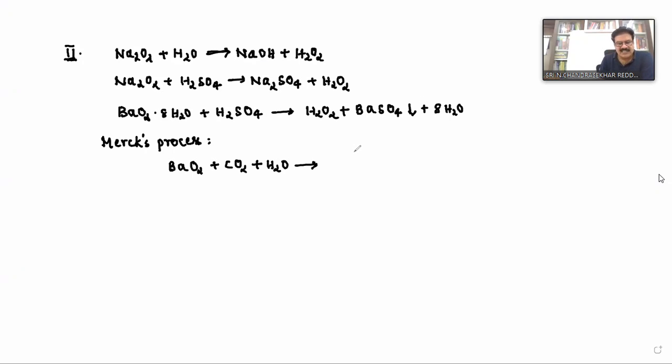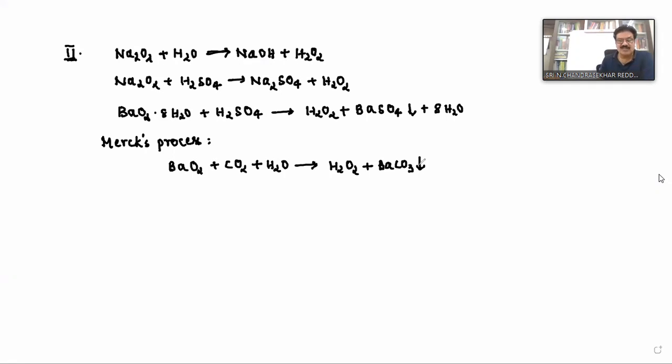So when carbon dioxide gas is passed into barium peroxide solution, we get hydrogen peroxide, H2O2, plus what is the byproduct? Can you imagine? Barium carbonate, isn't it? Correct? Barium carbonate. Is barium carbonate water soluble or insoluble?